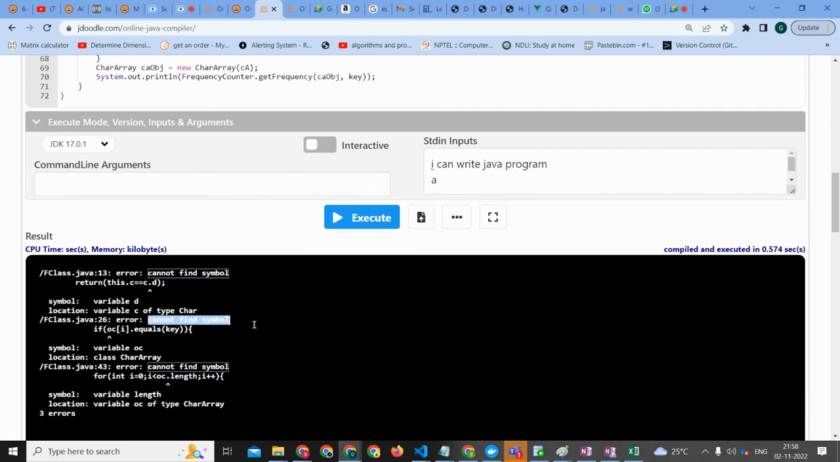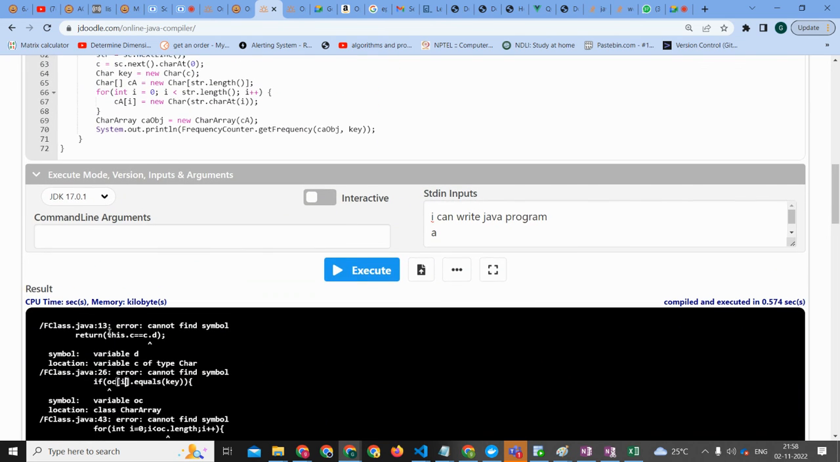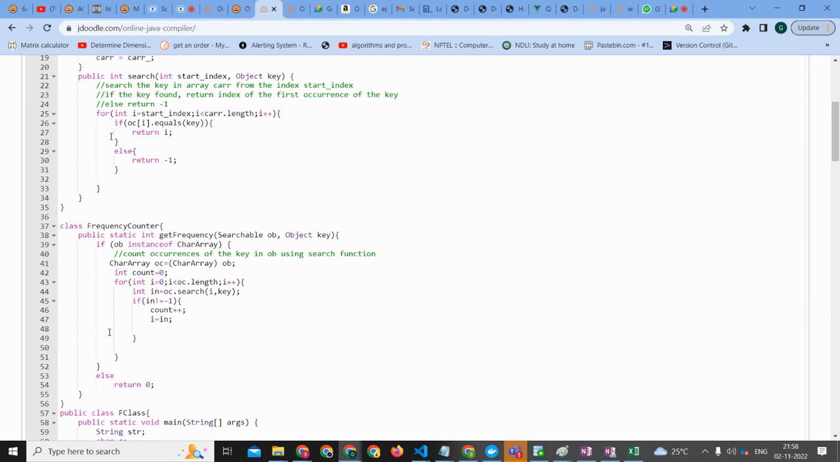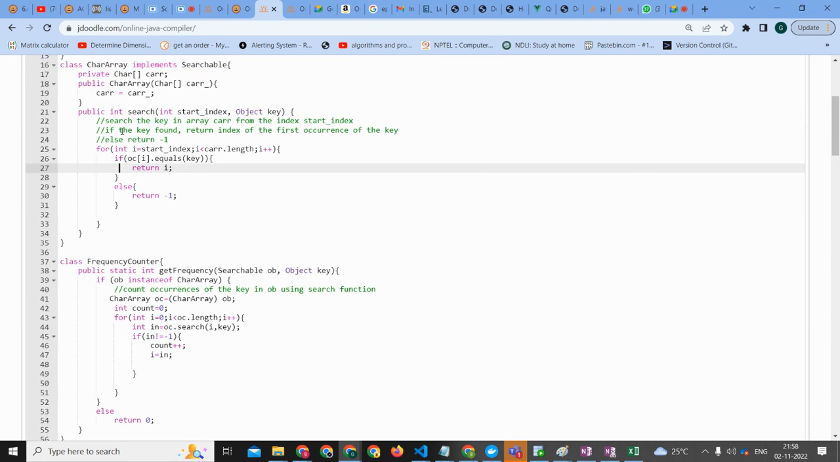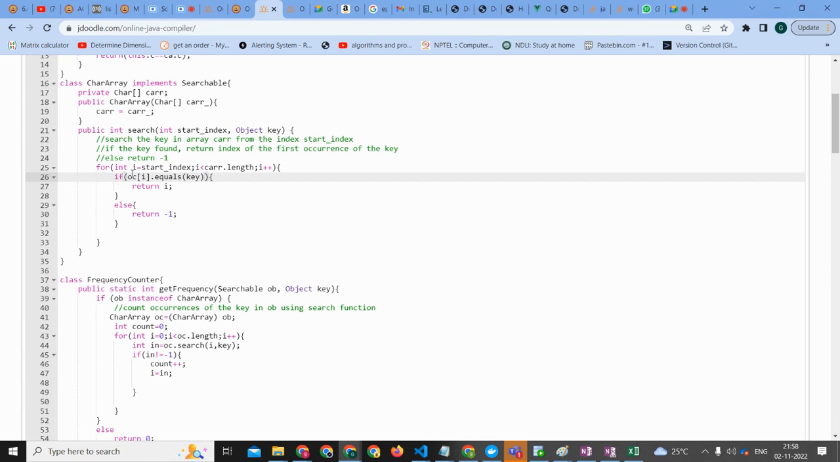Then what was the second error? Cannot find symbol OC of I. So it's saying that it is not able to find OC. Which line number? 26. Okay, so at 26 we are here. So it doesn't know what OC is. Where is OC? We haven't defined it.